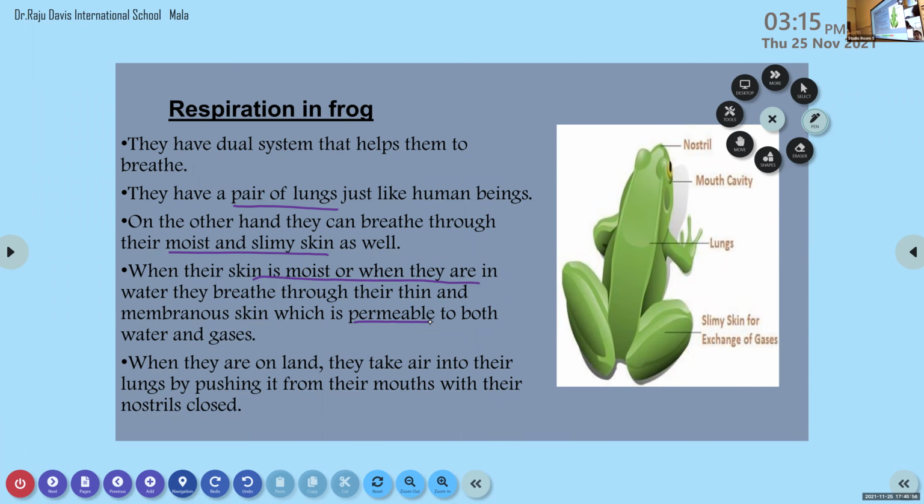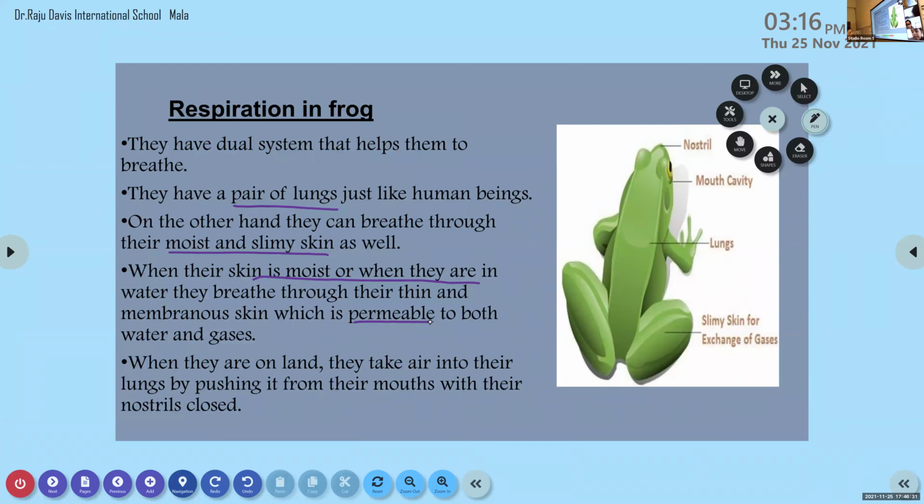Here we will discuss respiration in organisms. We mainly consider three types of organisms. The first one is the cockroach. Quickly recall, what type of respiratory system is present in the cockroach? Spiracles and tracheal tubes, the tracheal network system. In the case of the earthworm, it is through moist and slimy skin. In the case of the frog, we have a pair of lungs or moist and slimy skin. Excellent.